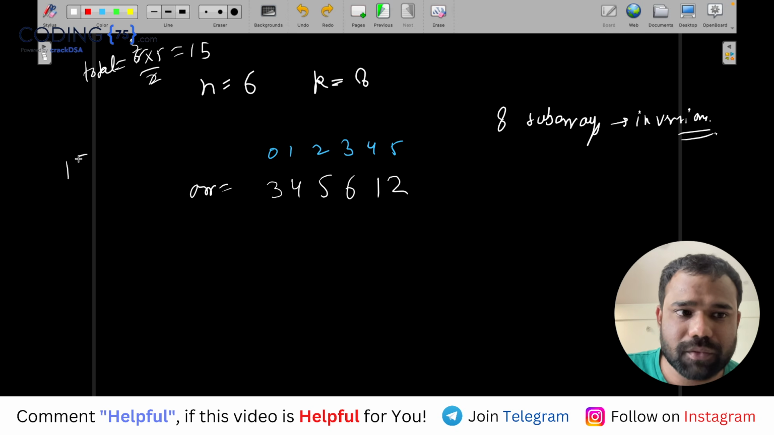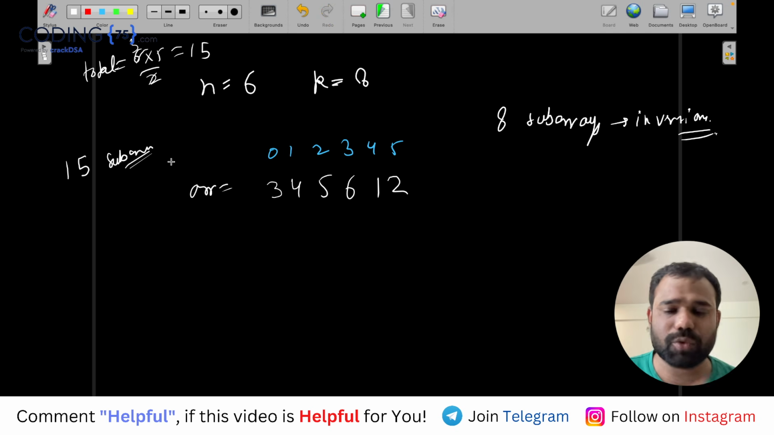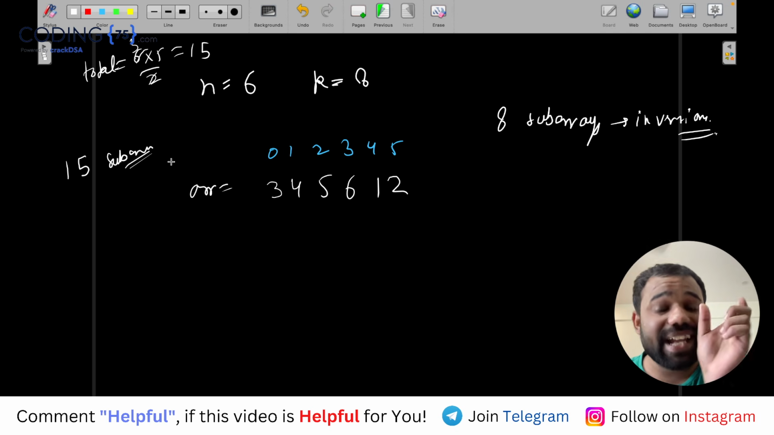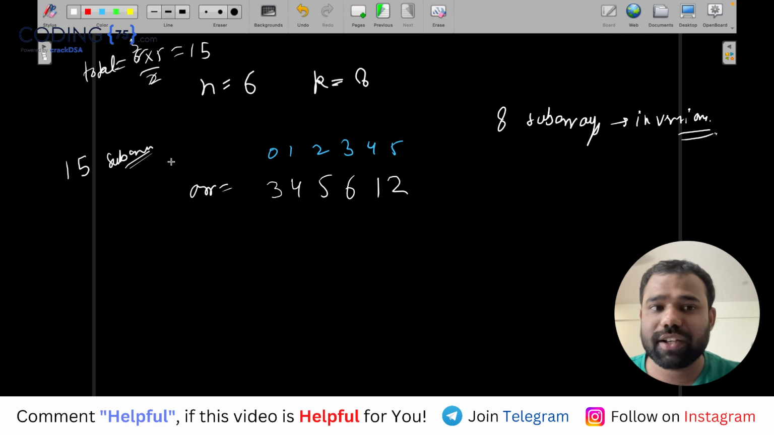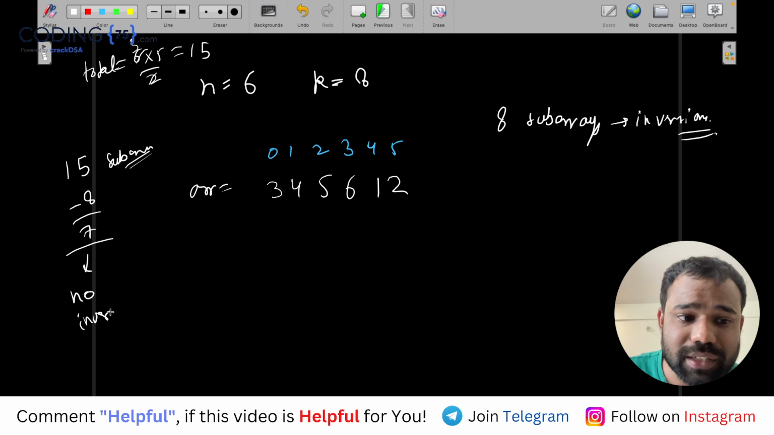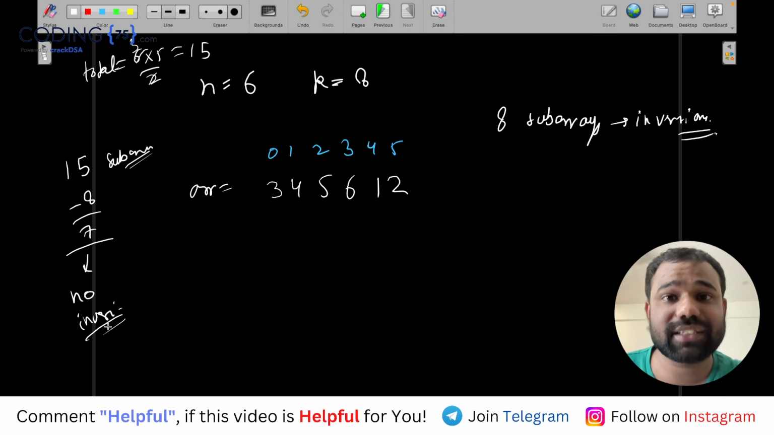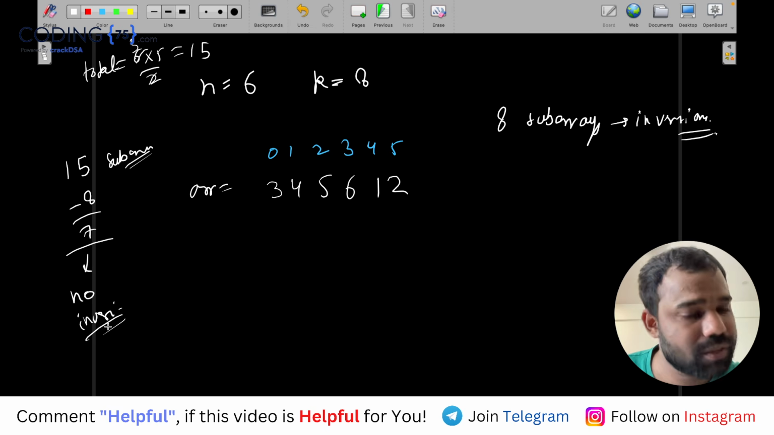So there will be a total of 15 subarrays possible in this array, out of which we want 8 subarrays that include an inversion. So can I say that this should have 7 subarrays with no inversion? Can I say that there should be 7 such subarrays in this without any inversion? Yes, I can say that. And how can I do that?